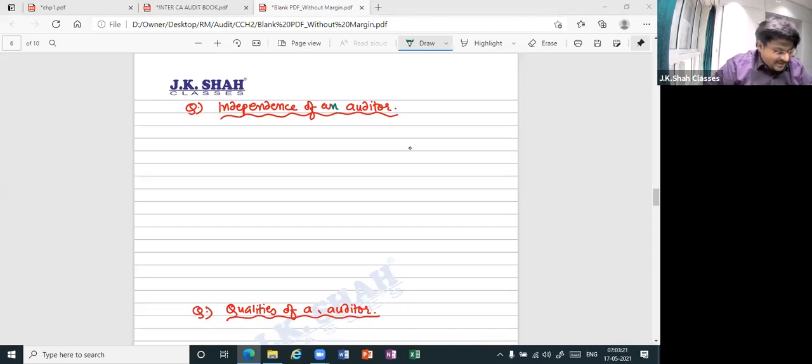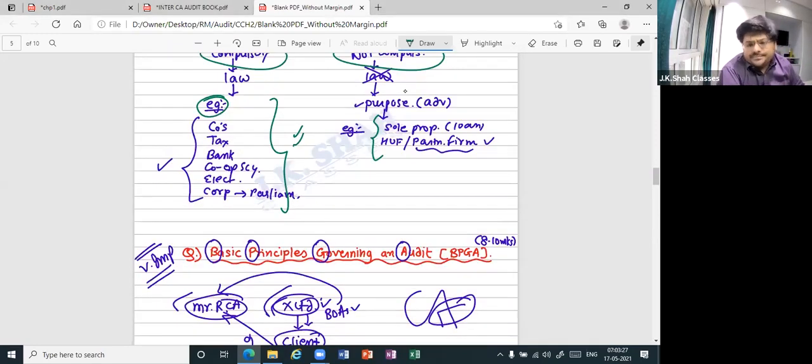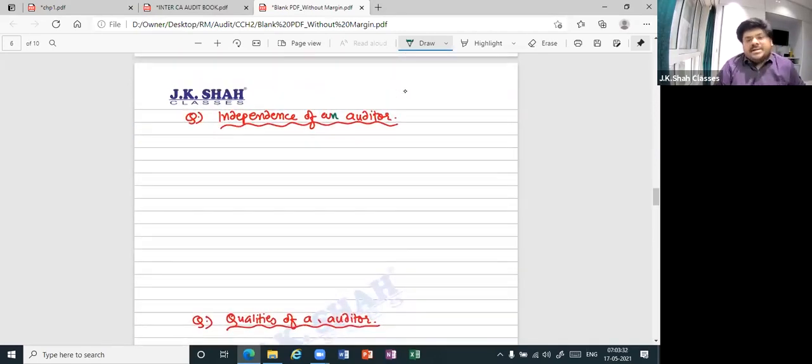Okay, listen. Done, marked. Come on. Next, what we have is nothing but the concept of independence of an auditor. It's so simple. This I already told you yesterday, but now it is a bit detailed. Now, when you talk about independence of an auditor, can you tell me what is the definition of independence? I asked what is the definition of independence.